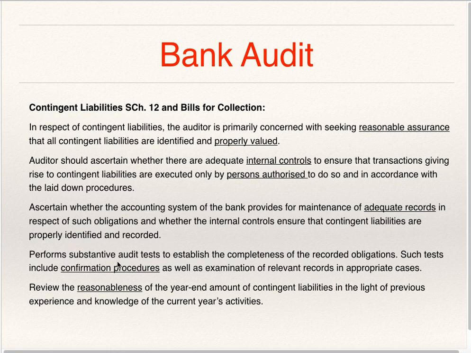The auditor performs substantive audit tests to establish completeness of the recorded contingent liabilities. These tests include confirmation procedure, that is getting confirmations, as well as examination of relevant records in appropriate cases, that is checking documentary evidence in certain cases. Review the reasonableness of the year-end amount of contingent liabilities in the light of previous experience and knowledge of the current year's activities. So based on previous experience as well as knowledge of current year's activities, the auditor reviews the reasonableness of the year-end amount of contingent liabilities.